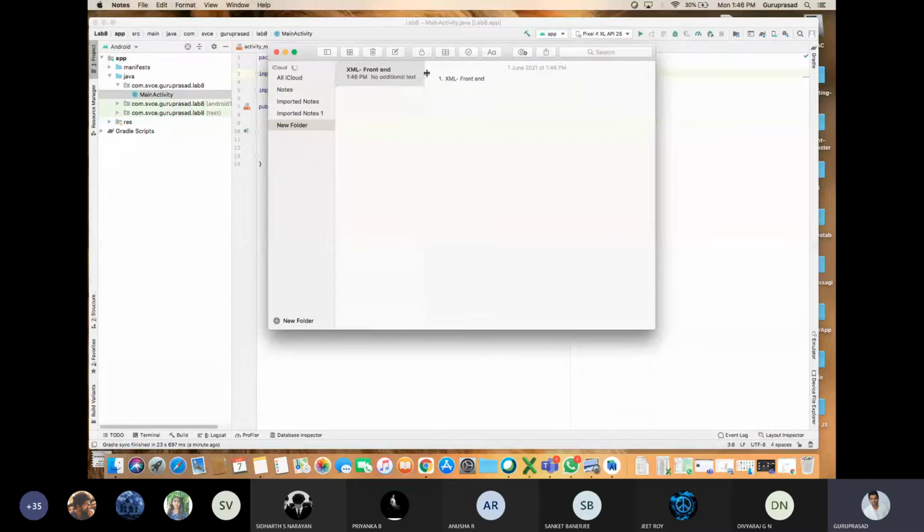Take a small example in your WhatsApp. In your WhatsApp application, you will be seeing the status, the call button, your chats, settings, the three dots, the search box. How you are seeing the front end design, XML is responsible for that.